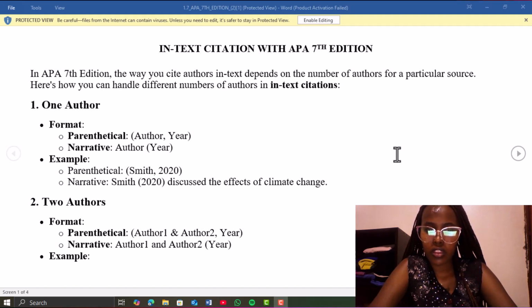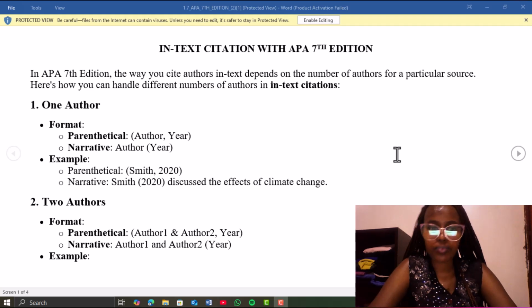When it is parenthetical, the author's name and the year are put in one bracket. But if the author is not put in the same bracket with the year, and the year alone is put in the bracket, that is called narrative.